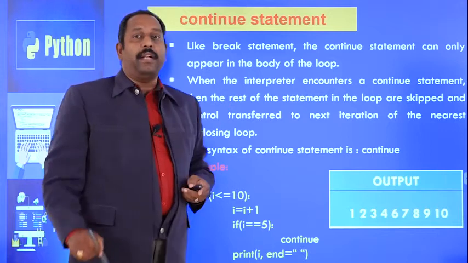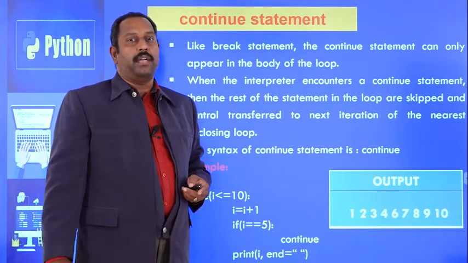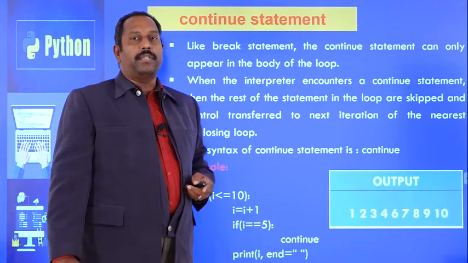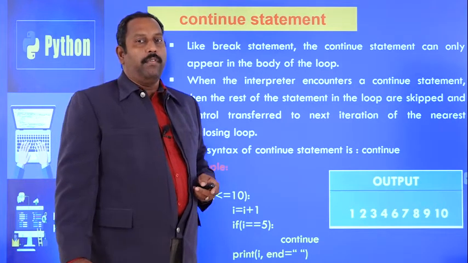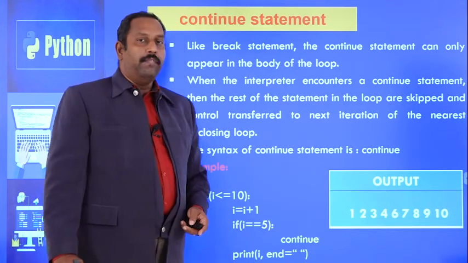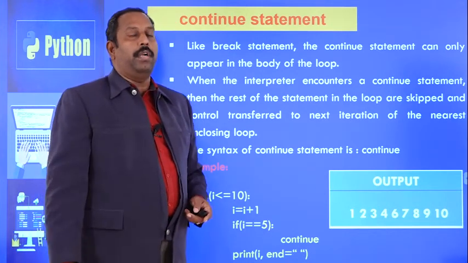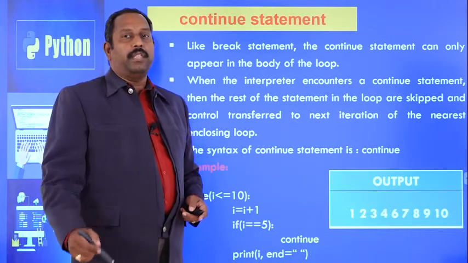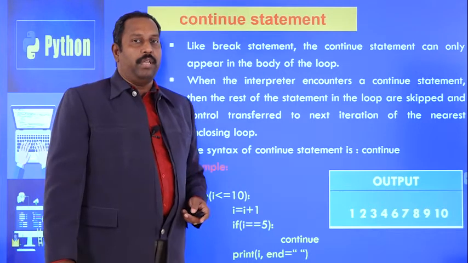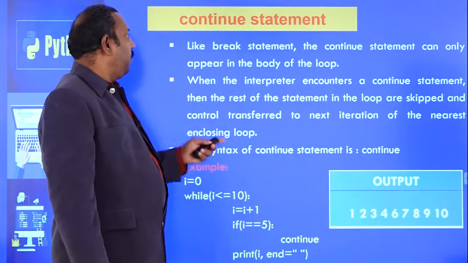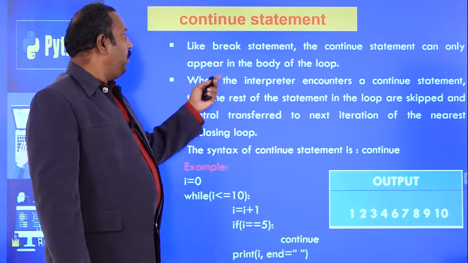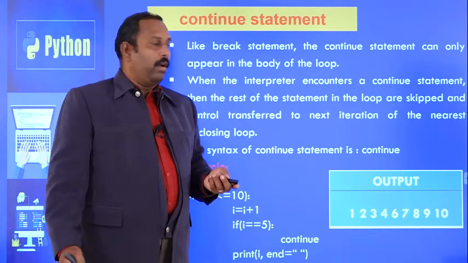Continue means the current iteration will be stopped. Simply, the control will go to the next iteration automatically. Whenever the condition is satisfied and there is a statement called continue, then the current iteration will be stopped and the control will go to the next iteration automatically. So it is generally used in a while loop or for loop.